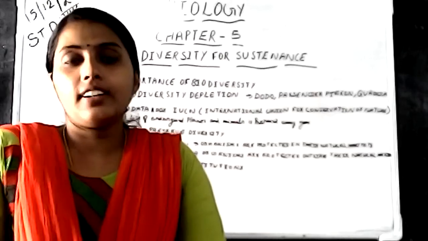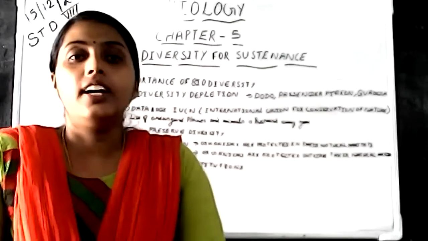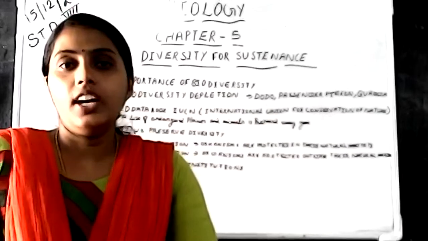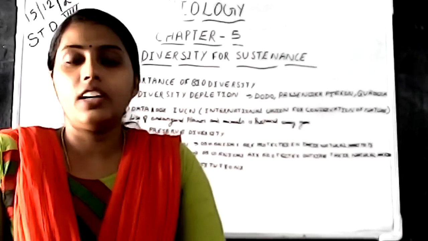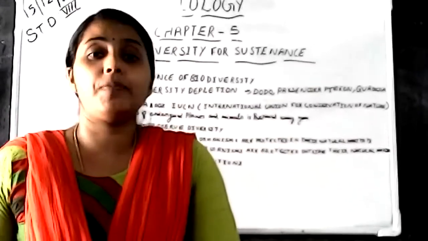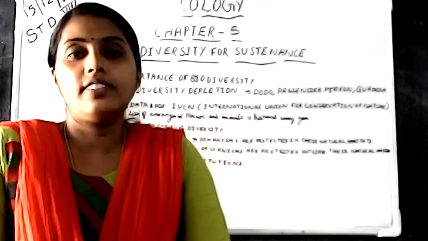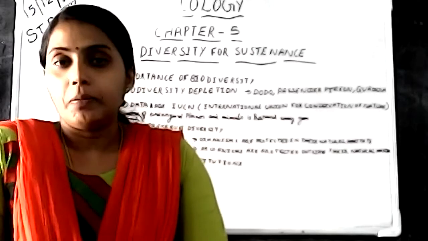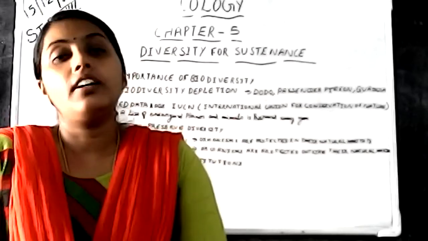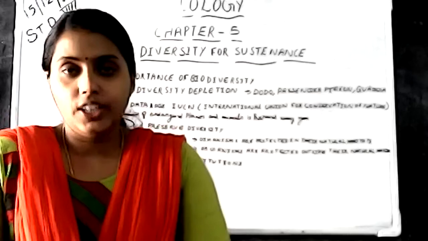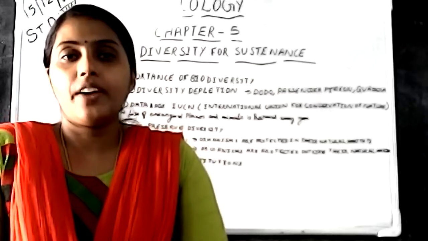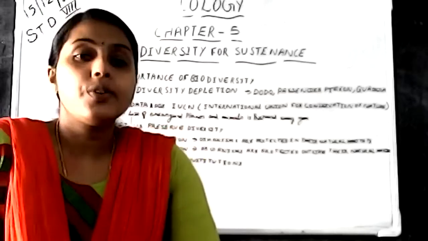In the last classes we have studied the different ecological interactions and what ecology is. Each and every organism depends on other organisms for food and other purposes, and there are various trophic levels according to the food chain. The position of an organism in the food chain is known as the trophic level. All these topics we covered in our previous class, and today we are going to study